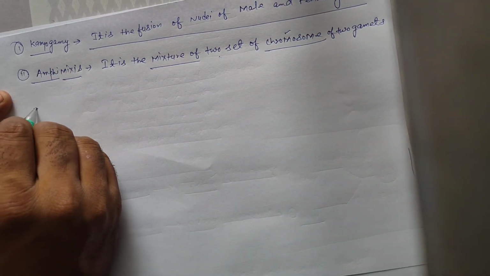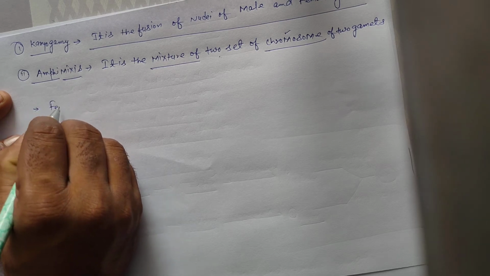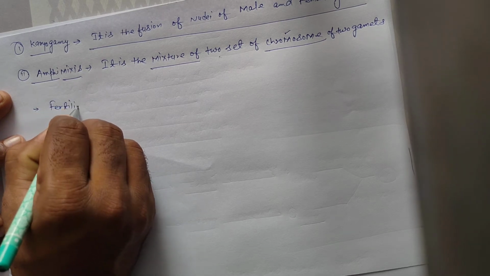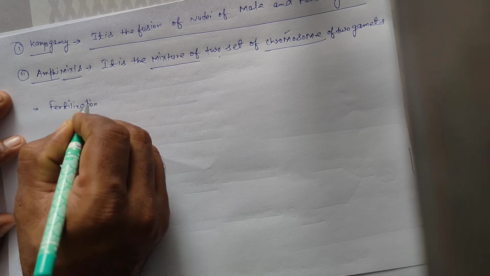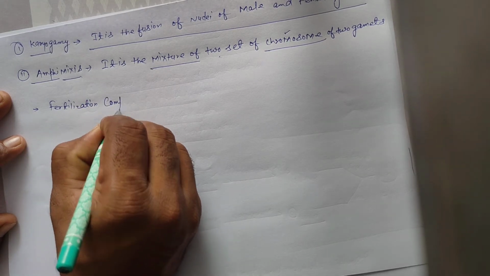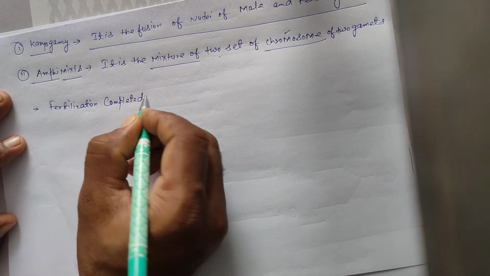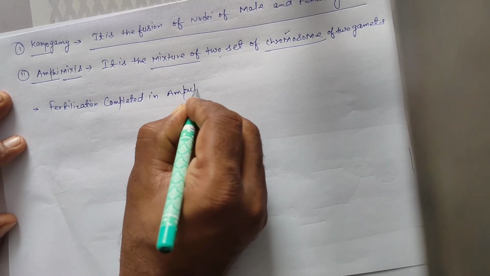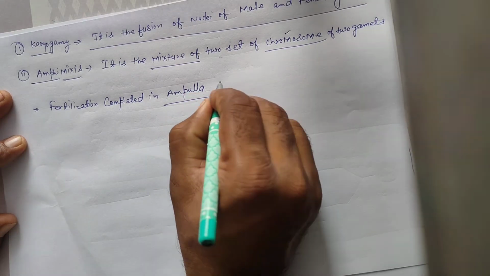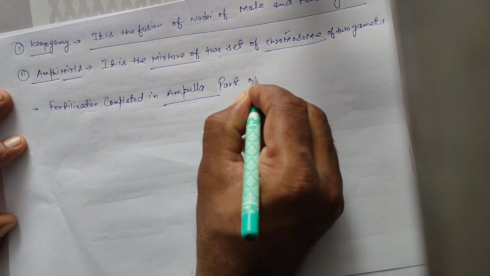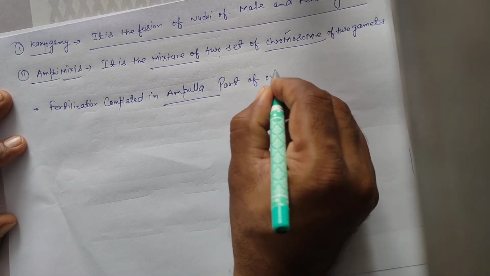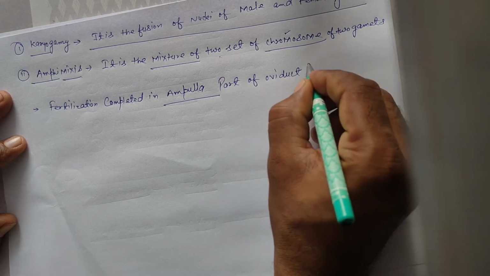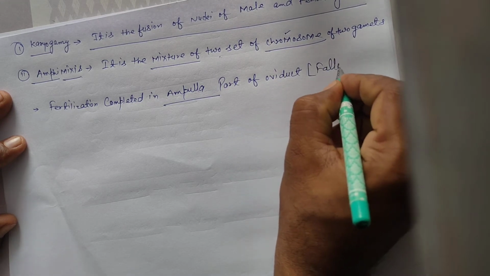Next, fertilization is completed in the ampulla, part of the oviduct or fallopian tube.